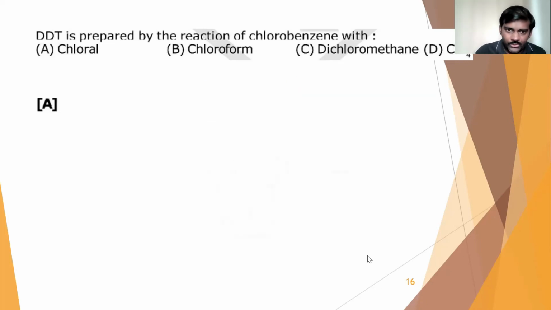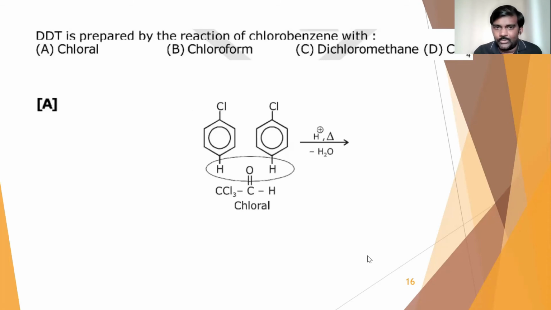So here is the reaction. This is how it will react. The chlorophenyl group will attach to the carbonyl carbon to give us DDT. So that is the answer, option A, chloral. That is question number 5. Now let us move to the next question, number 6.